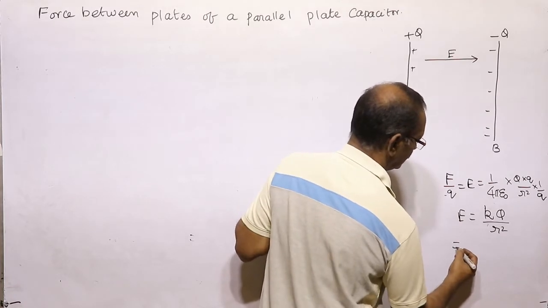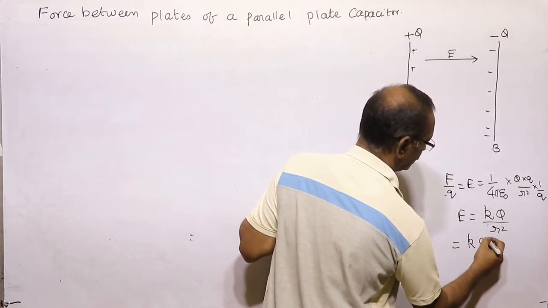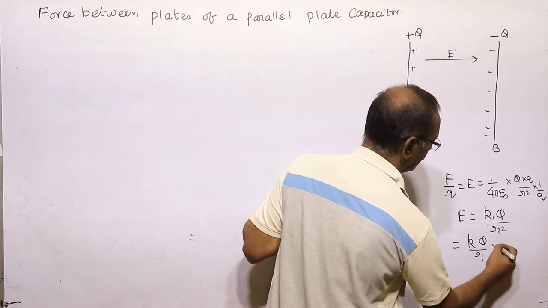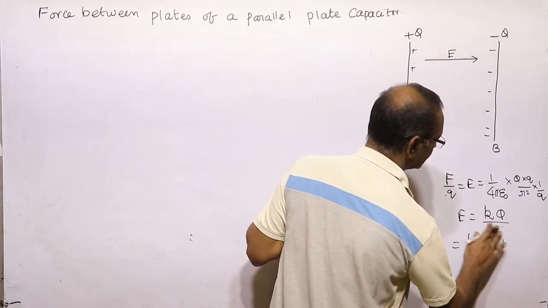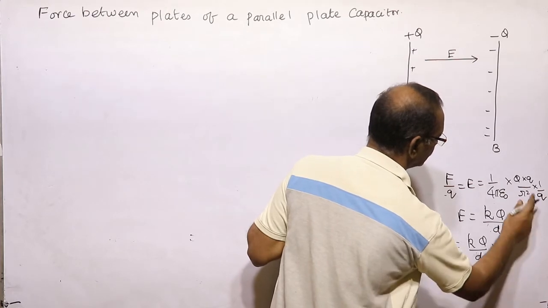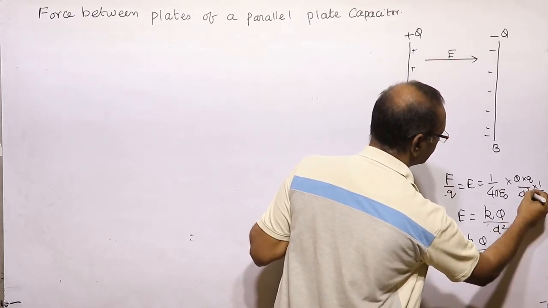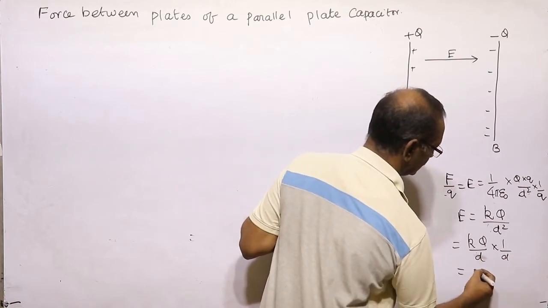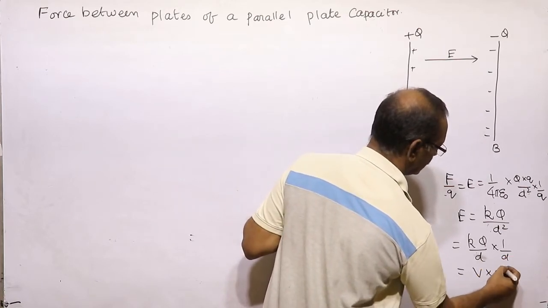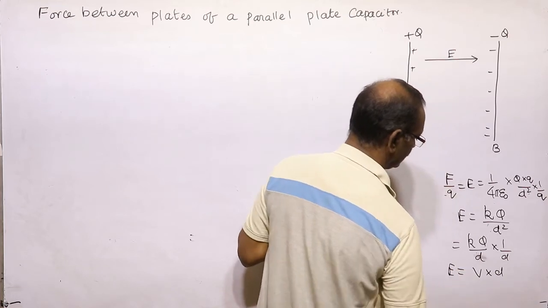And instead of R we can use D, distance, so it is K into Q divided by D square. Electric field is equal to V by D.